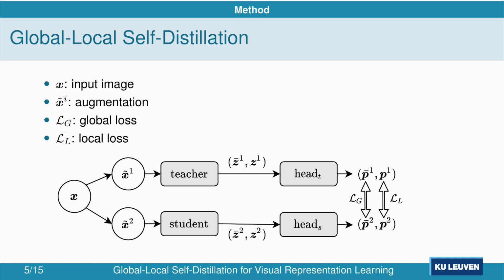We take an input image X and apply data augmentations to obtain two different views, x tilde 1 and x tilde 2. These views are passed to two different encoders to obtain two global representations and two sets of local representations. All representations are passed to their respective heads. Given these projections, we can compute two losses, a global and a local loss. The sum of the two losses is minimized with regards to the weights of the students.